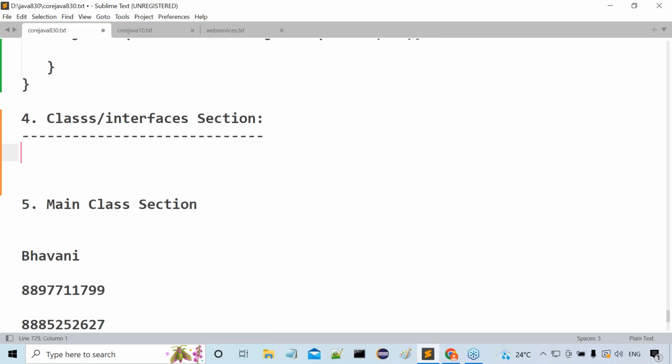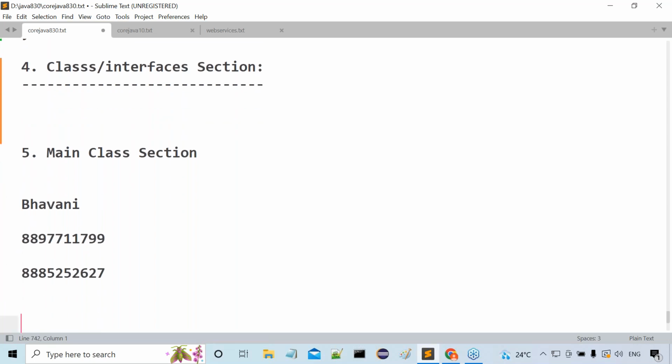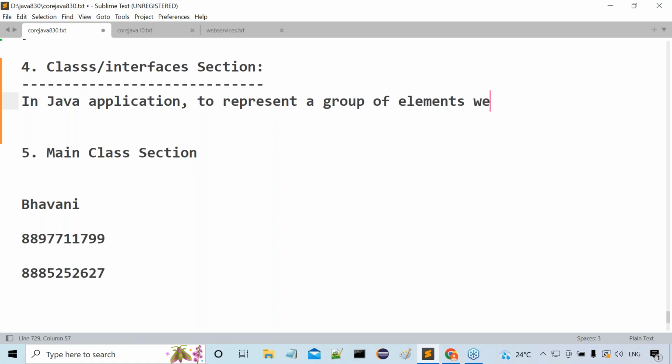Almost the same meaning is available. Whatever meaning we understood for classes, the same meaning we can provide for interfaces also. But later on I will discuss these interfaces. Don't worry about that. Now observe carefully what I'm telling you. Everybody understand this clearly. Right. Now in Java applications, to represent a group of elements, we have to use a class.